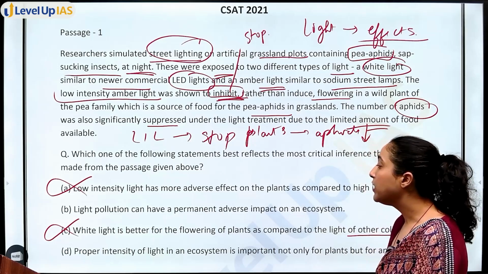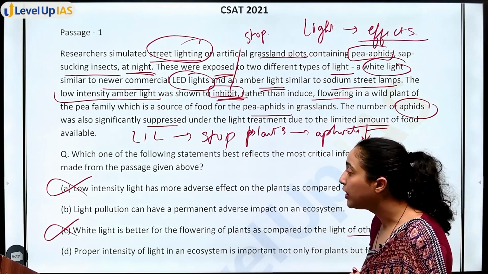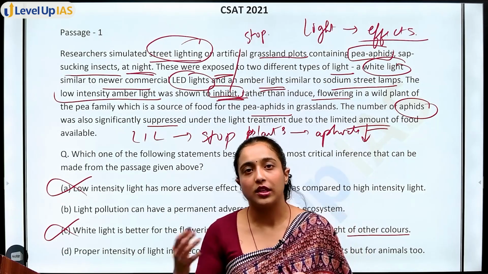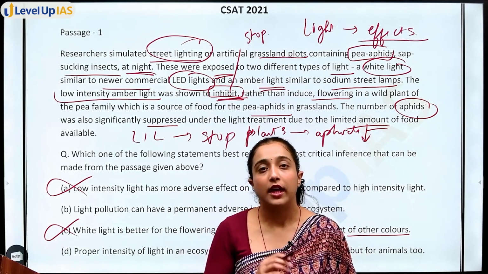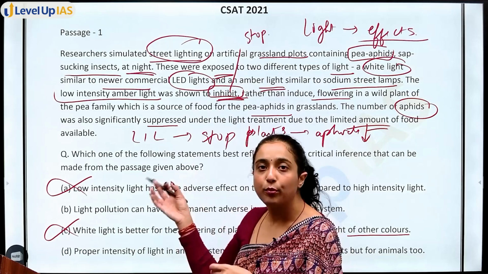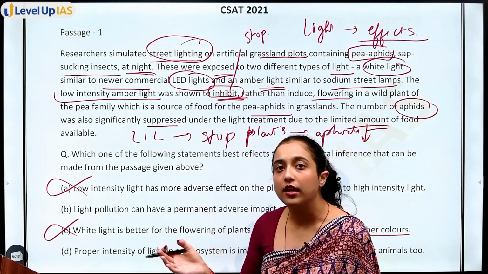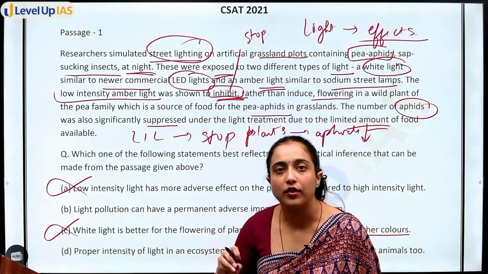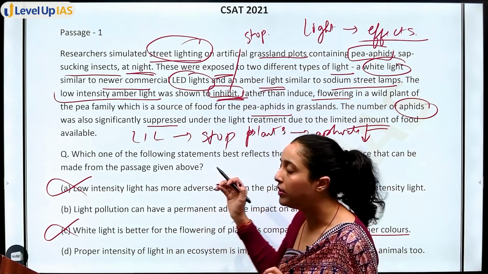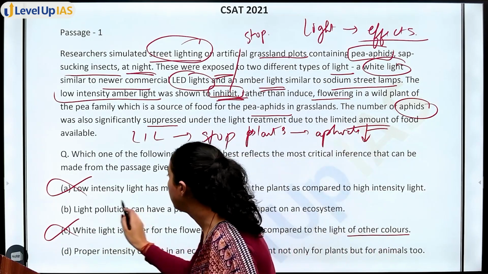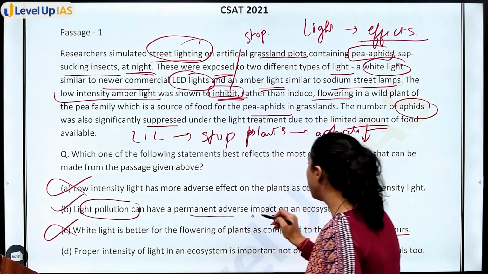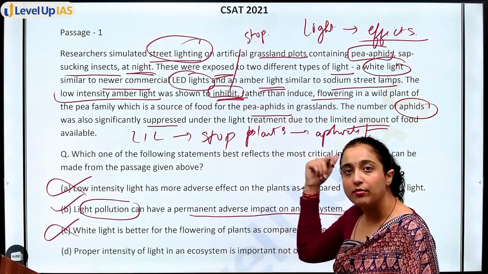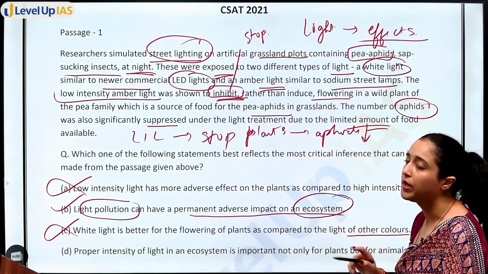Next, proper intensity of light in an ecosystem is important. Intensity of light की बात नहीं हुई. They are not saying more light and less light, ठीक है. They are saying how when they were exposed to light, what happened was the growth stopped. They inhibit the growth of these plants, and because of this animals also faced problems. ठीक है. So light pollution can have permanent adverse impact on an ecosystem. So plant stop होंगे, animals stop होंगे, that means पूरे ecosystem पे impact हो सकता है.